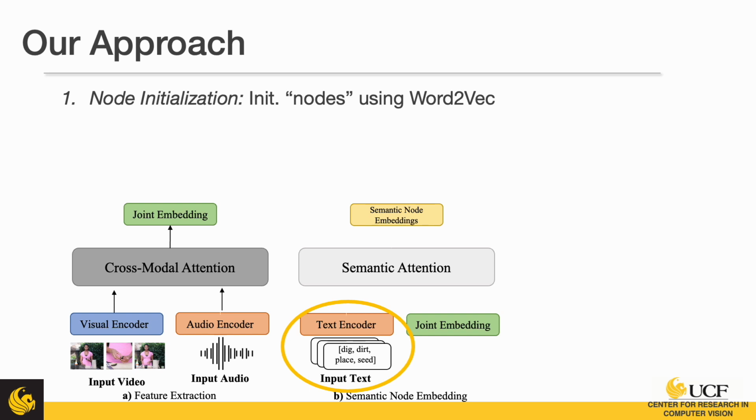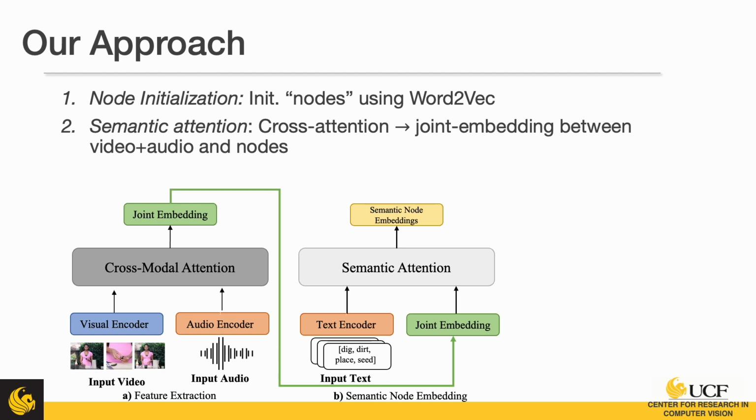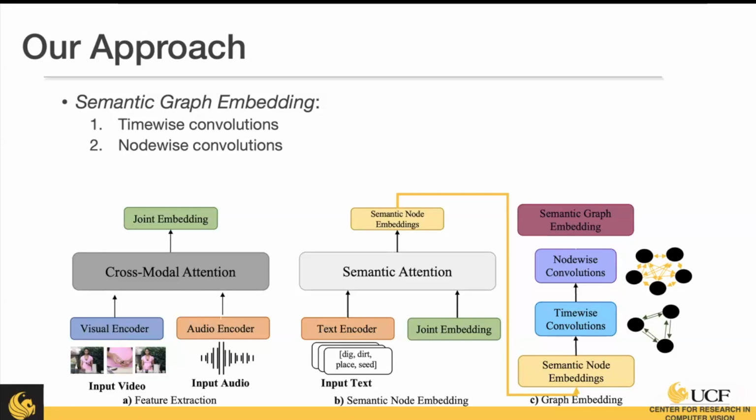Next, we want to initialize our nodes using word2vec. And so how we do that is we're extracting nouns and verbs from the automatic speech recognition, using a word2vec embedder to make those embeddings for those words. Then we're going to refine those node embeddings by attending to them via our joint embedding from the video and audio space to see which nodes might be most relevant to this video. So then we want to refine our node embeddings even further to have those temporal relationships between them and to also have those spatial relationships to them as well. So our message passing operations are going to be time-wise convolutions and node-wise convolutions. And finally, to get our overall graph embedding, we're going to use a readout operation, which aggregates all those node embeddings.